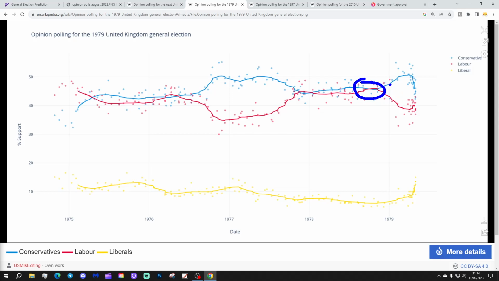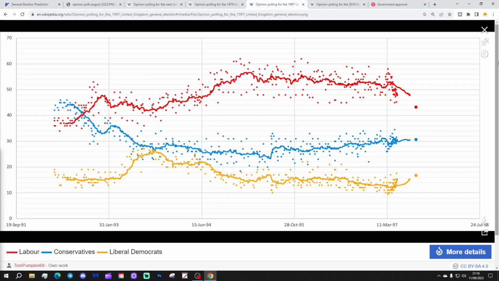Anyway, at the end of 78 into 79, of course, we get the winter of discontent, so then the Conservative lead lifts back up again, and 1979, drawing towards the general election, sees quite a significant Conservative lead. But during the election itself, actually, there is a swing back to the government again, as the Conservative lead does a little bit of a bungee jump. It falls quite significantly through the general election campaign. The Labour lead ticks up a little bit. So that change election did have a swing back to the government in the year before the general election.